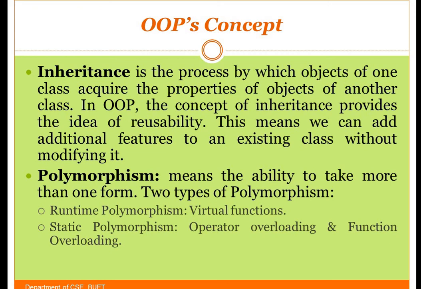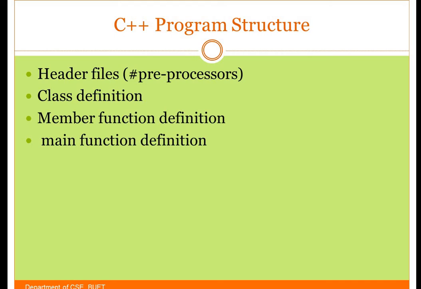So that is called polymorphism. There are two types of polymorphism: runtime polymorphism, wherein we will be using virtual functions. We will see that in later topics. Then static polymorphism, in which we have operator overloading and function overloading. That is an advanced topic we will see later on.